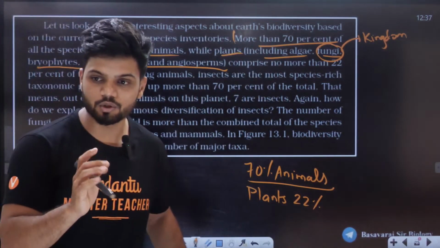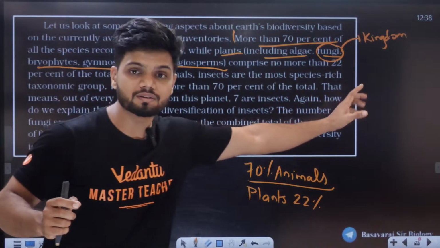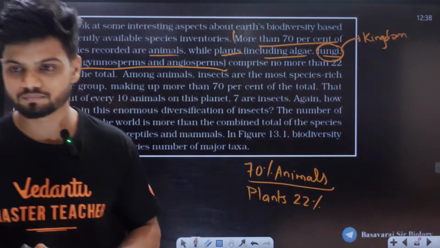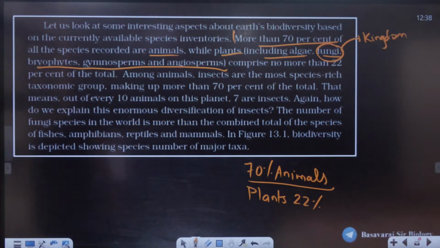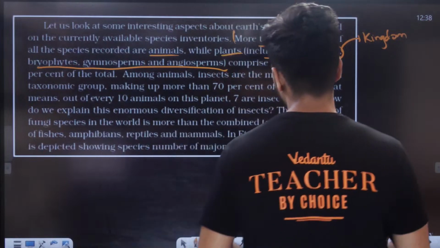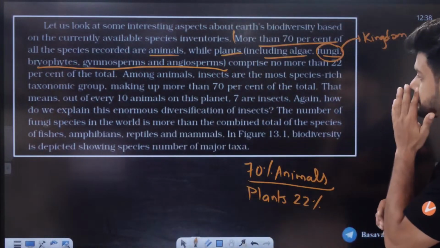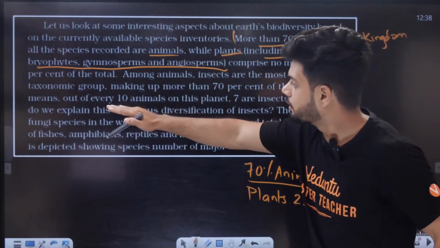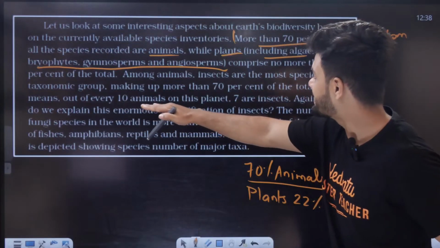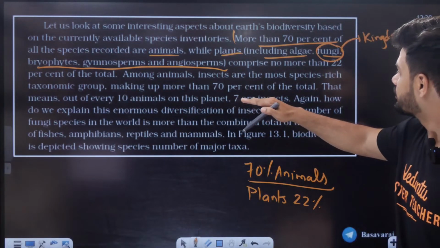Students, I want everyone to write down in your book on the right hand side. Clear, all of you? I want everyone to write down in your book right now. 22% is plants. Out of every 10 animals on this planet,